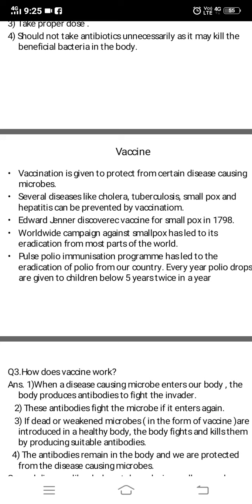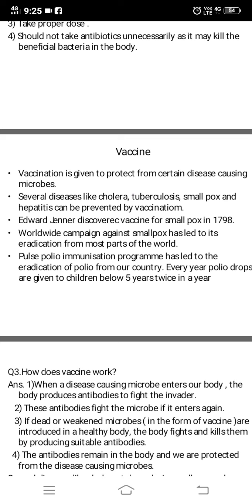If you see your vaccination card, you can ask your parents to show your vaccination card. If you see your vaccination card, you might have seen that you have been given the vaccination for all these diseases, cholera, tuberculosis and all. You might have been given the vaccination.